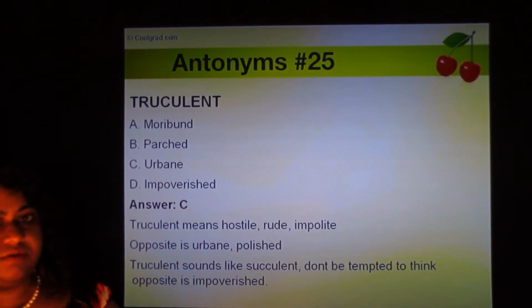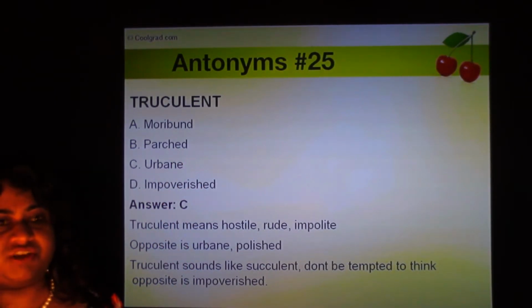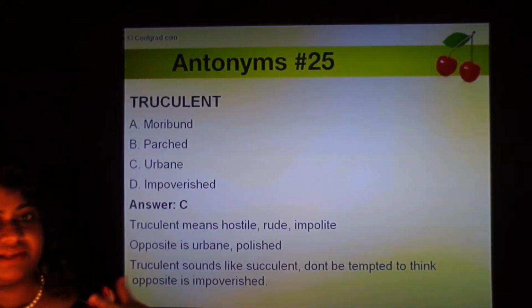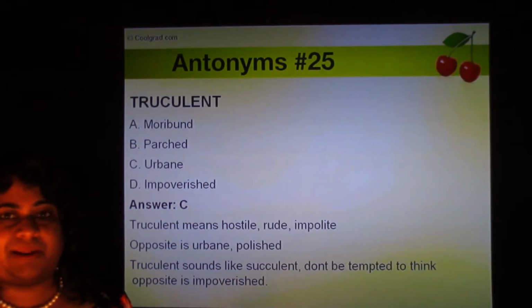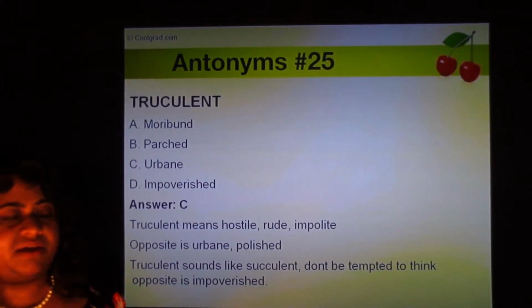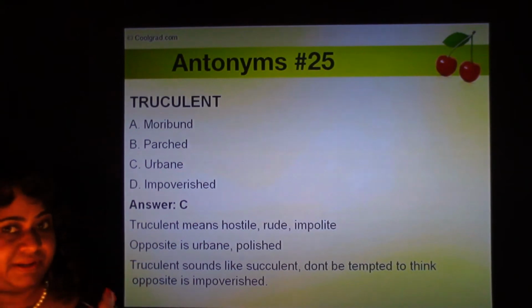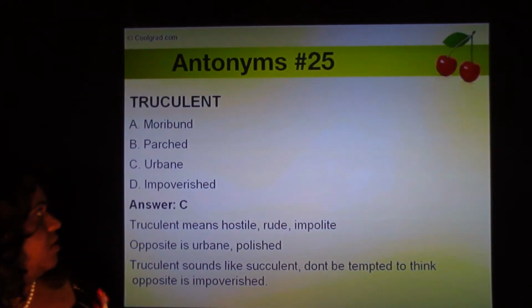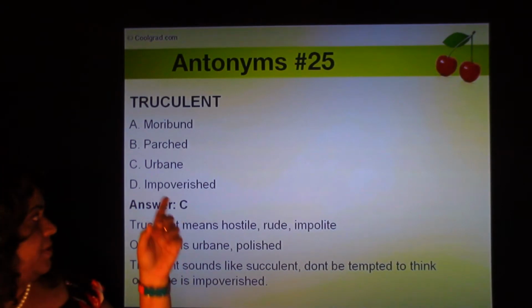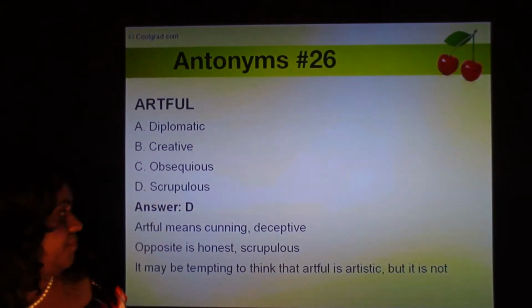Parched means thirsty or dry or arid. So you might think truculent sounds like succulent, a place with a lot of water or vegetation, and the opposite is parched. You might be tempted to think that, but that's not true. Truculent means rude. Opposite is urbane, that is polite.